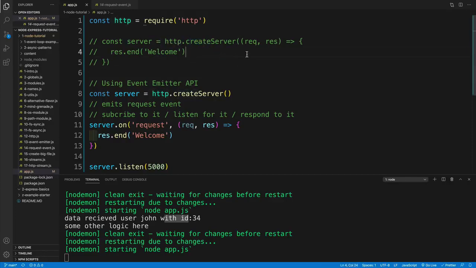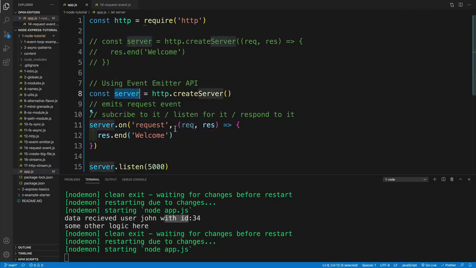And remember the setup that we have used so far, where we go with HTTP create server, and then we pass in this callback function. And then, of course, this callback function will be invoked every time someone visits our server. So every time the request comes in.